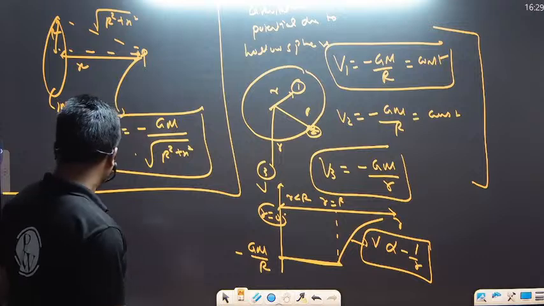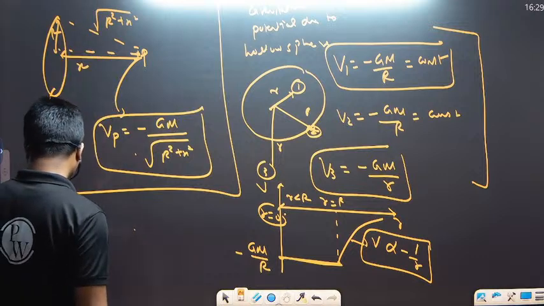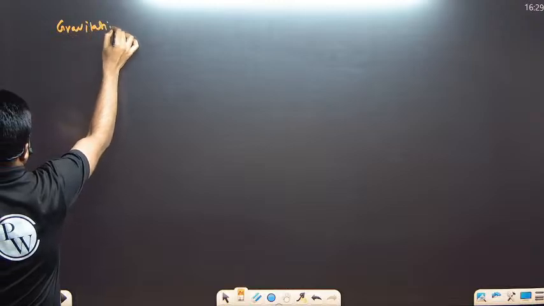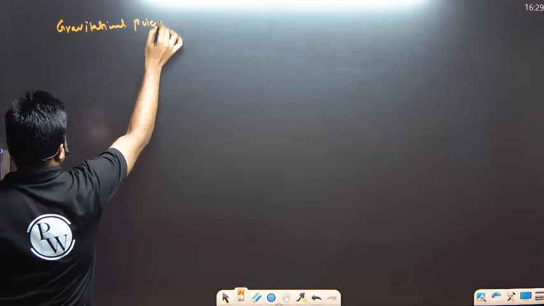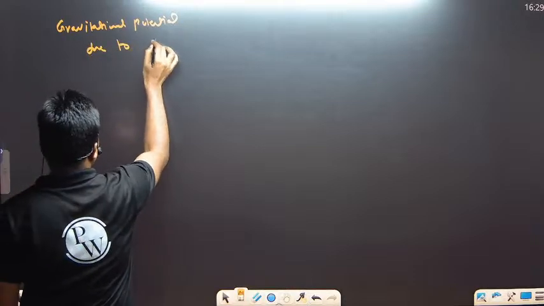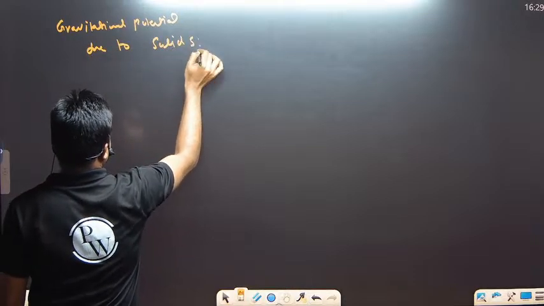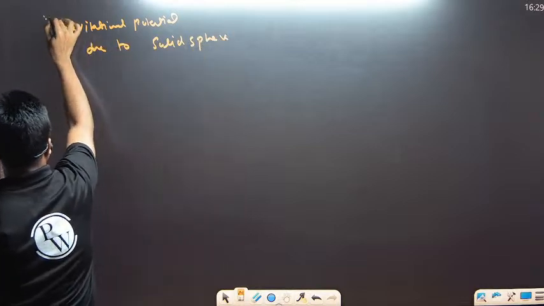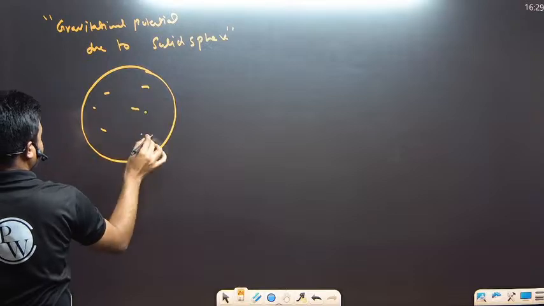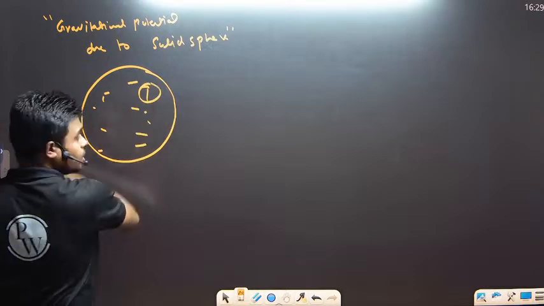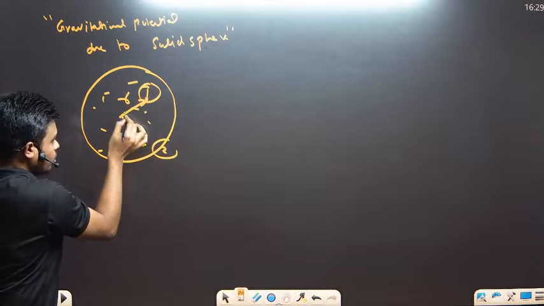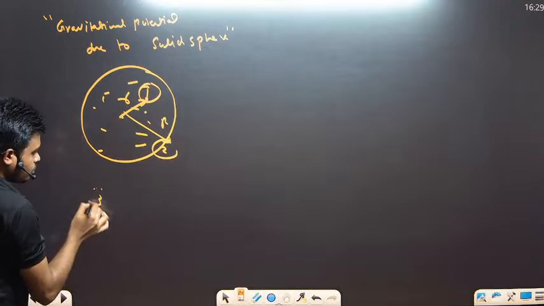Right. Last part, that is the gravitational potential due to a solid sphere. If you talk about the solid sphere, again we'll be taking the different points. The first point, that is the inside point, the distance of that particular point from the center is small r. Second point on the surface, and third point outside the surface.